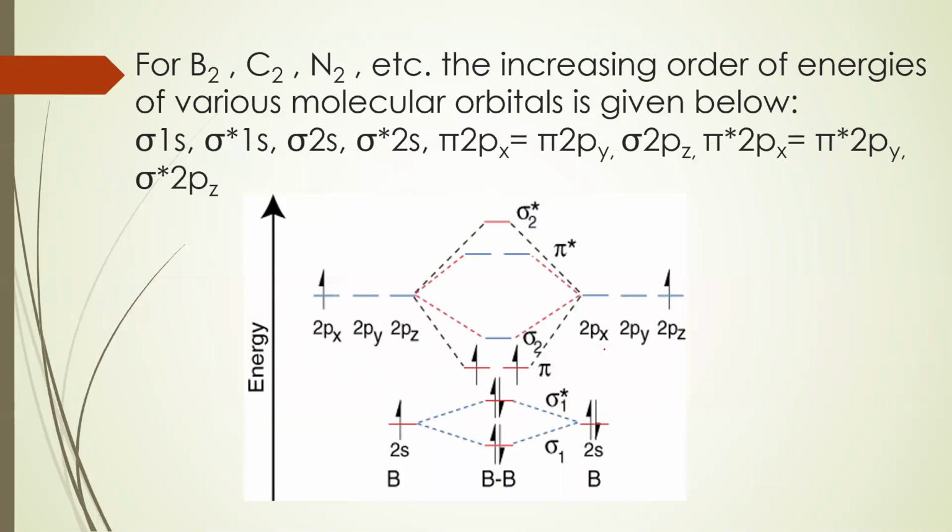Next, for B2, as per the theoretical aspects, it has been found that for B2, C2 and N2, the increasing order of energies of various molecular orbitals is given like this. So we can remember it as the Natu triangle, because here you can see we obtain a triangular shape.